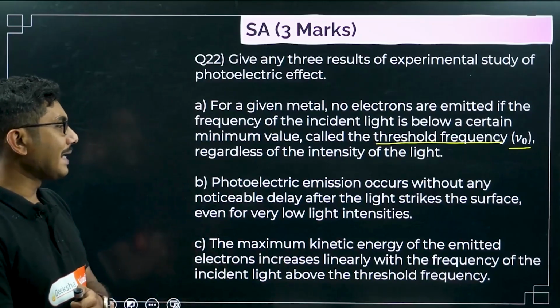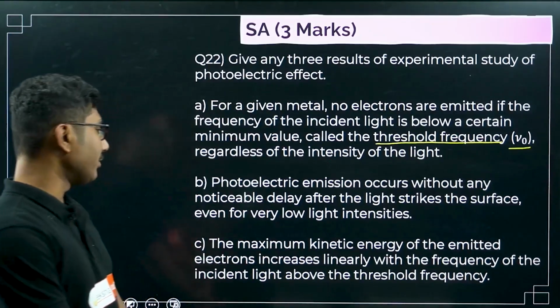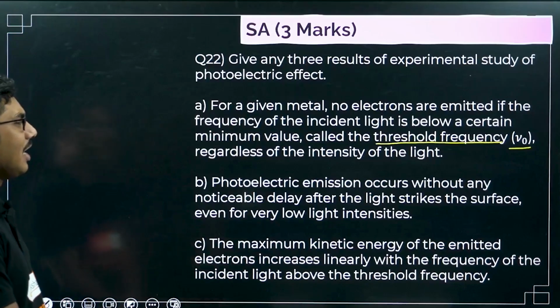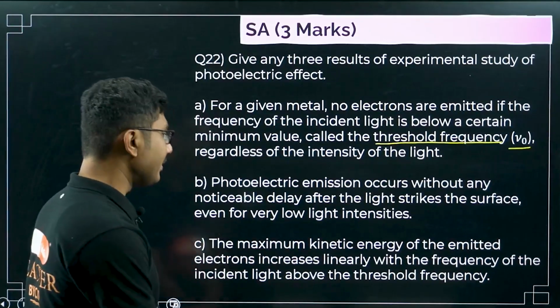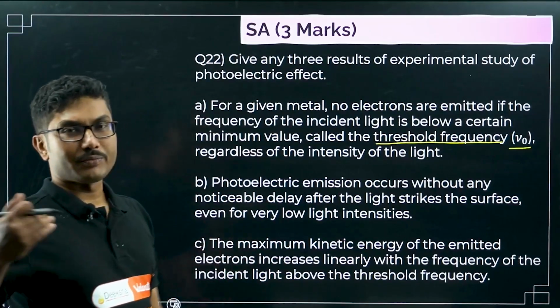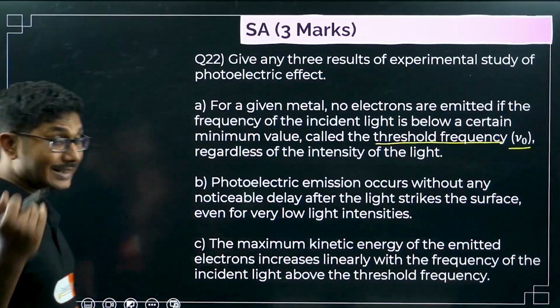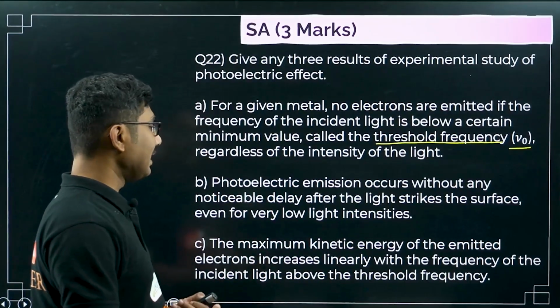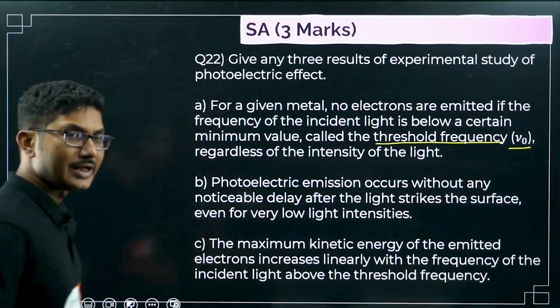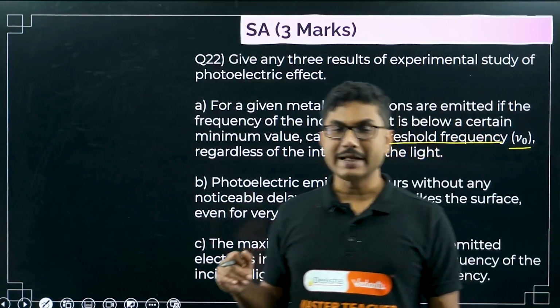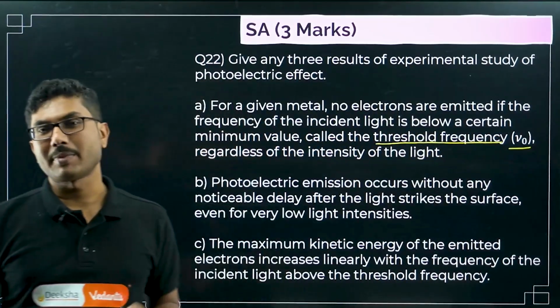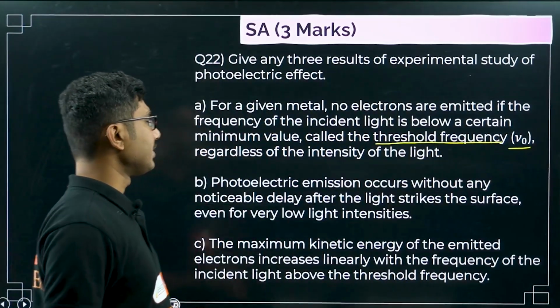The maximum kinetic energy of the emitted electrons increases linearly with the frequency of the incident light above the threshold frequency. This is also very important: the maximum kinetic energy is a linear function of the frequency, right? So as frequency increases, maximum kinetic energy also increases.